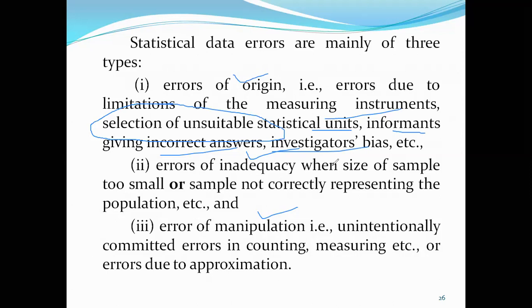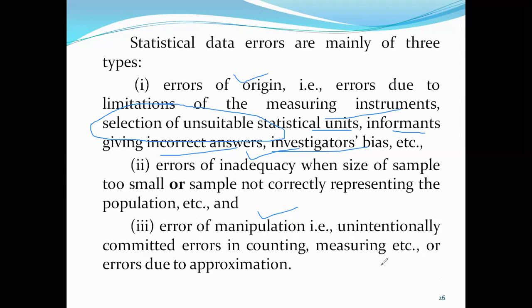Then error of manipulation will be there. That is, unintentionally committed errors in counting, measuring, etc., or errors due to approximation. Error of manipulation means in counting, it may be addition, subtraction, multiplication or division, and if any unintentional error is there, then it is actually error of manipulation.